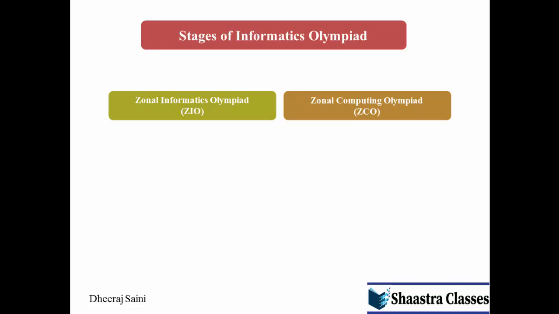The difference between the 2 Olympiads is that the Zonal Informatics Olympiad is a written exam. It does not require you to write any programs. It does not require any programming knowledge. Whereas the Zonal Computing Olympiad is a programming contest. So for ZIO, you don't have to have any programming experience. The Zonal Computing round is a programming competition.